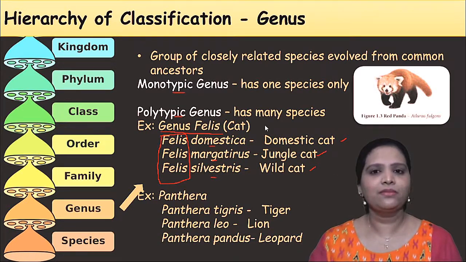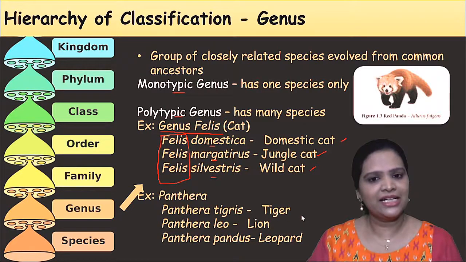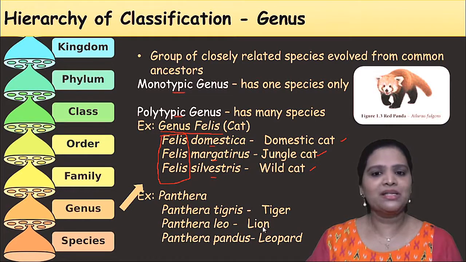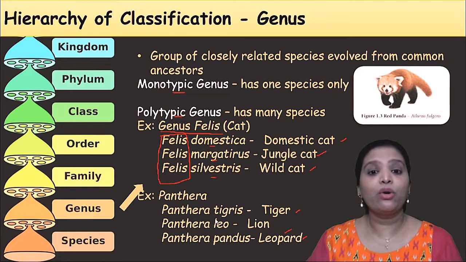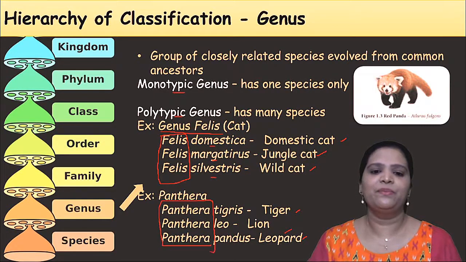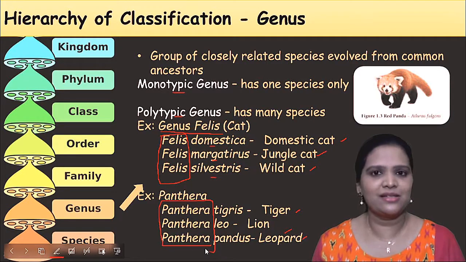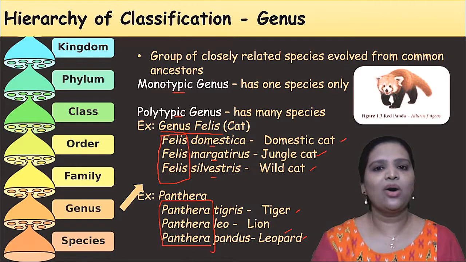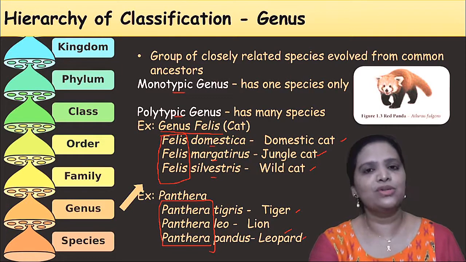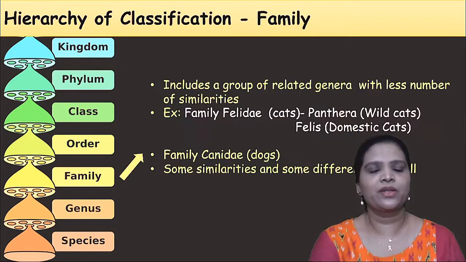Second one, Panthera. Panthera tigris means tiger. Panthera leo means lion. Panthera pardus means leopard. Lion, tiger, leopard, they are all different species, but they come under one common genus, Panthera, because they have some common characteristics. So this is called genus, a group of closely related species.